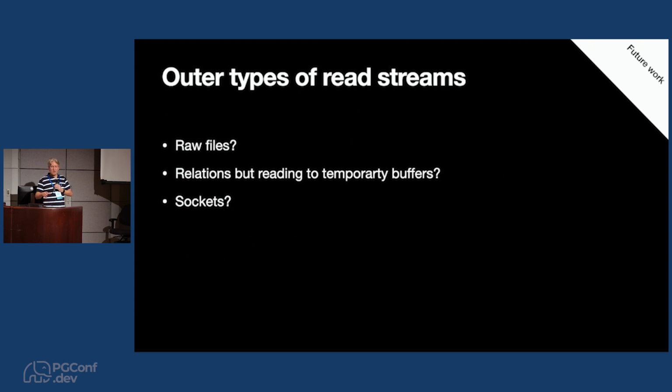There are actually a whole lot of other kinds of streaming I/O that we might want to look at for reads. Raw files in some places, or a way to skip the buffer pool in some cases. Another thing which we haven't really looked into yet, but which could be really interesting, is whether we can use the same abstraction for dealing with sockets. There's a whole lot of ways you can speed up network I/O using the same style of programming.